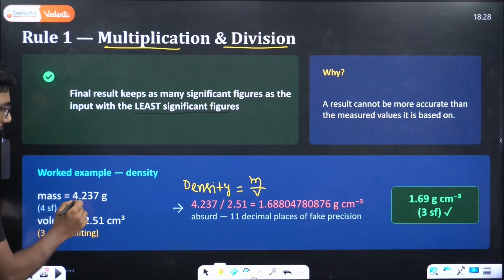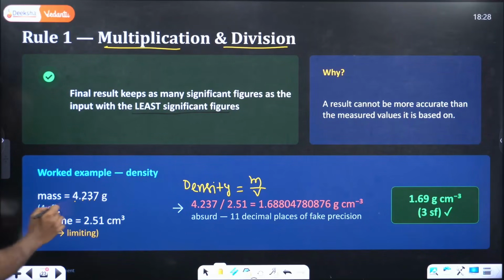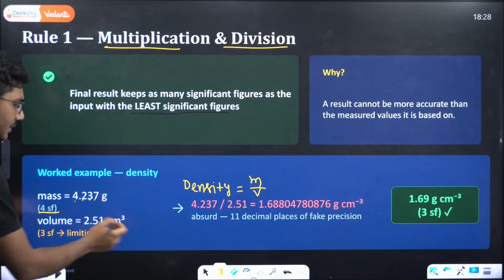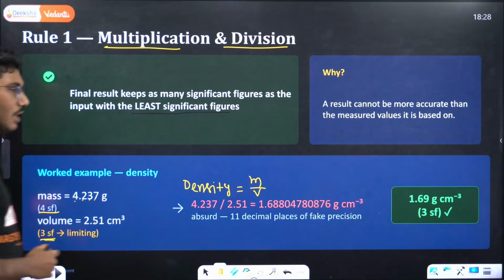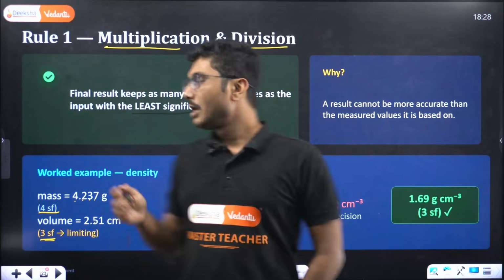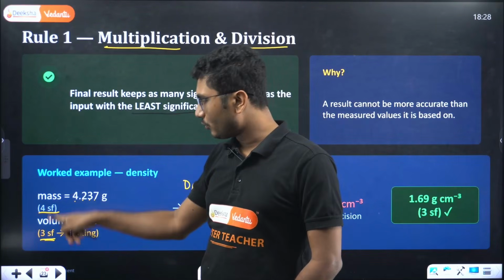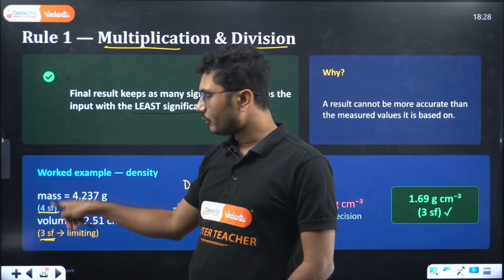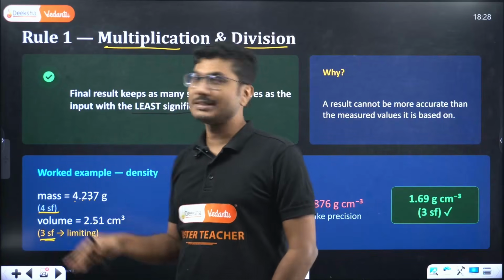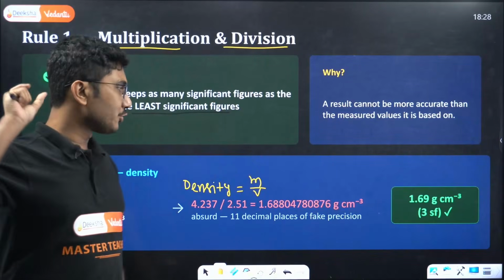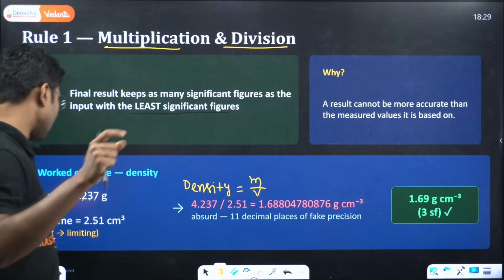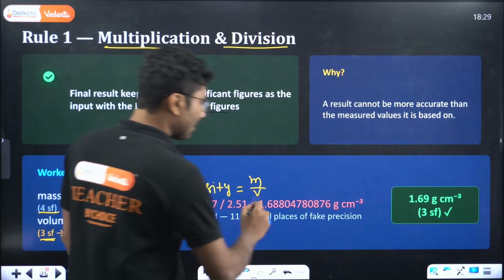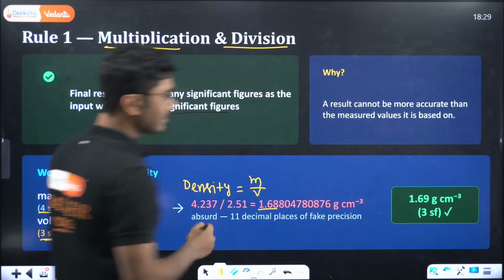This number has 4 significant figures, and this number has 3 significant figures. Between 4 and 3, 3 is smallest. So your answer should have only 3 significant figures. Your answer will be 1.69.